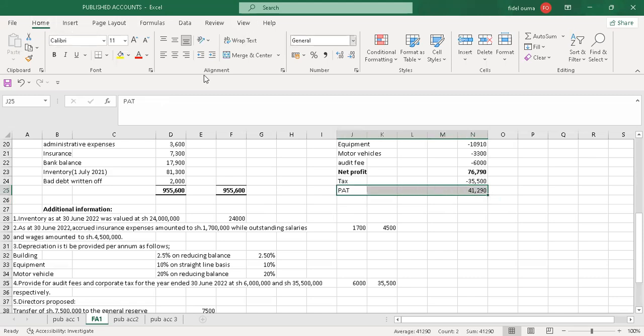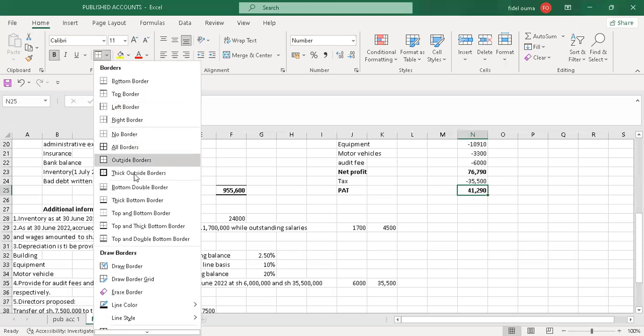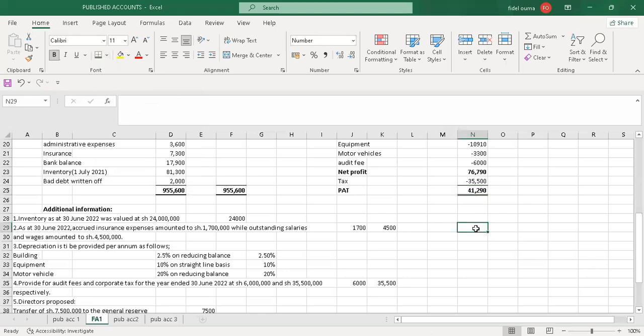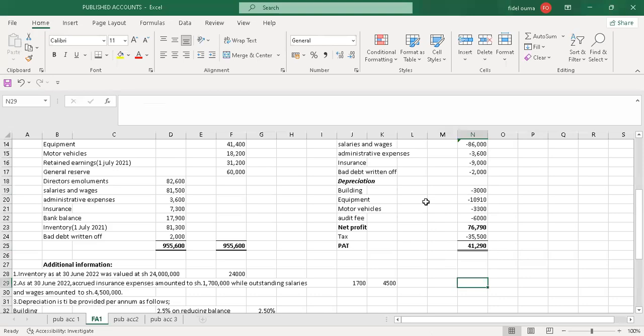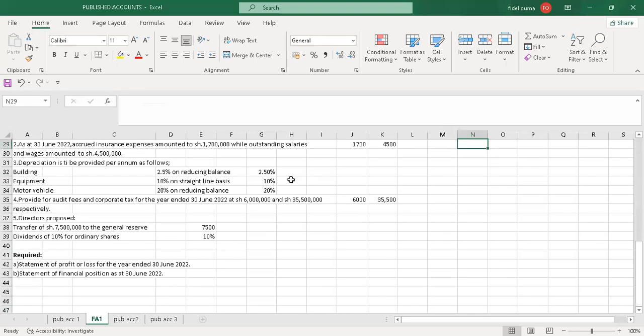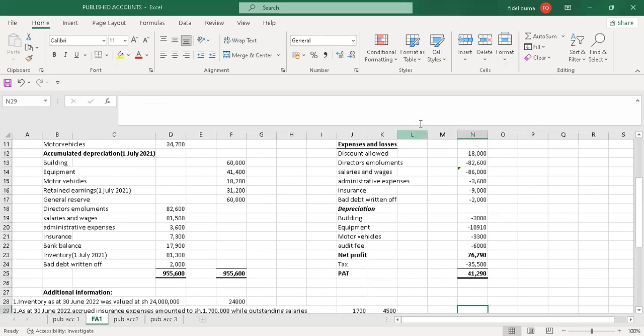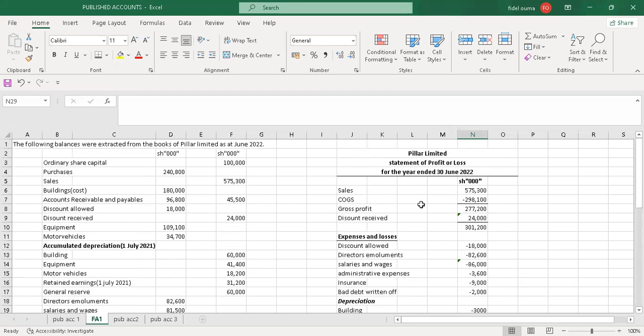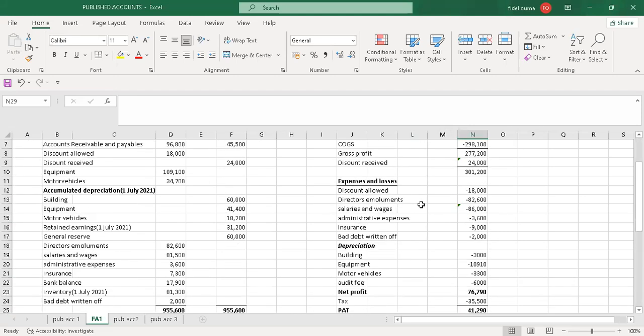Just bold it. Yeah, we bold it. Then I'll create a top border. Then I'll create a bottom double border. Yeah, so that's my profit after tax. So that's how I was supposed to do part A of that question. So up to this point, you are done with the statement of profit or loss.